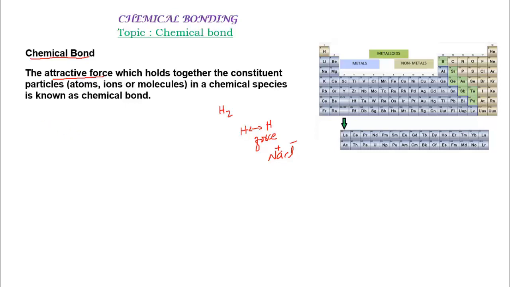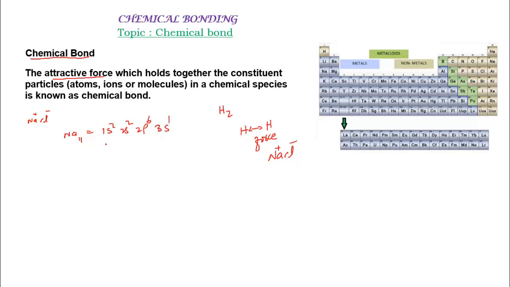Suppose we look at NaCl, sodium chloride. Here we find that there is an electron transfer from sodium to chlorine. Sodium, with atomic number 11, has the electronic configuration 1s2, 2s2, 2p6, 3s1.